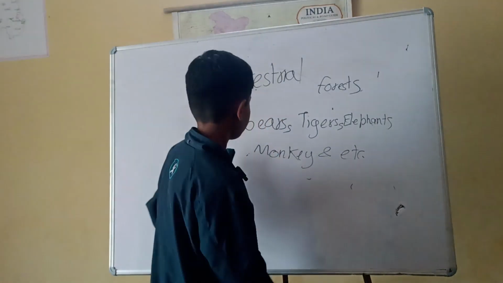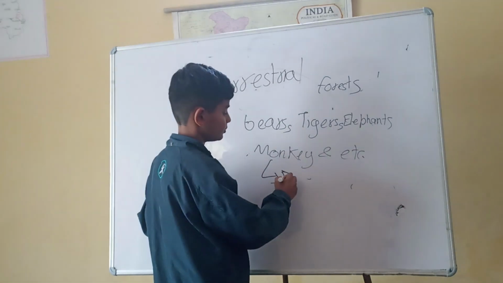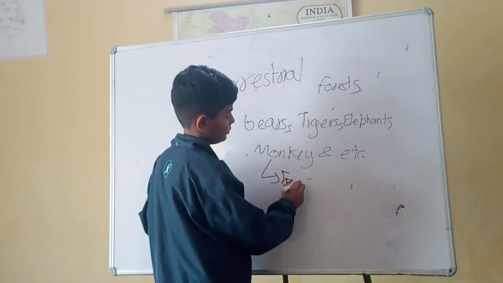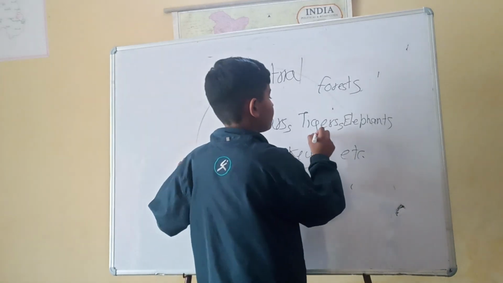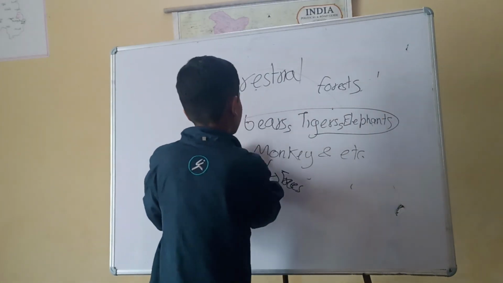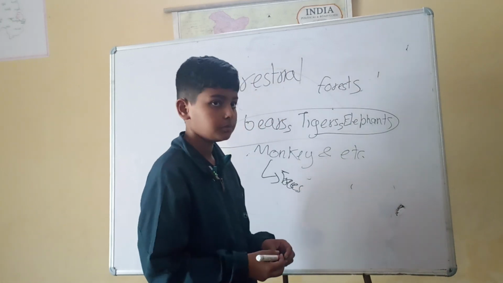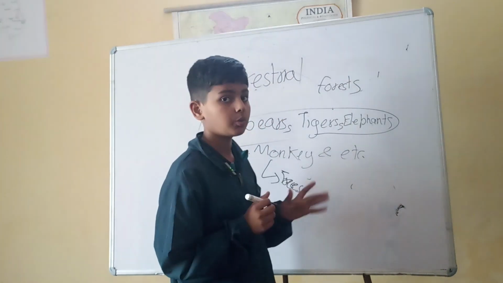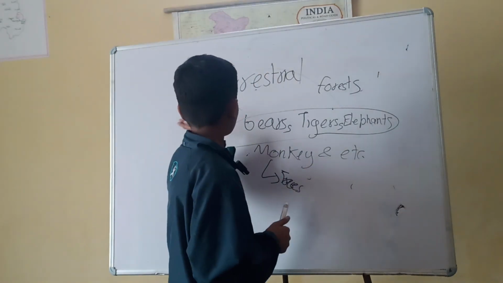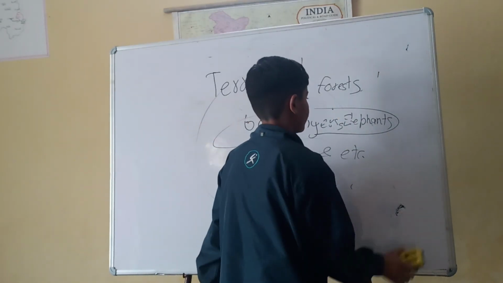The monkeys live on trees, and the rest of them, like tigers, elephants, and bears, live on the forest floor. So, that was basically our terrestrial habitats in the forest.